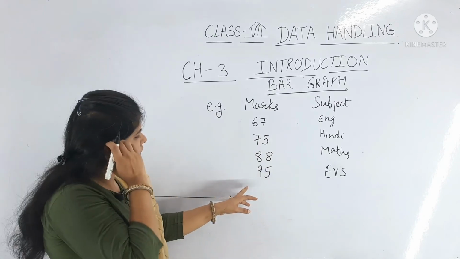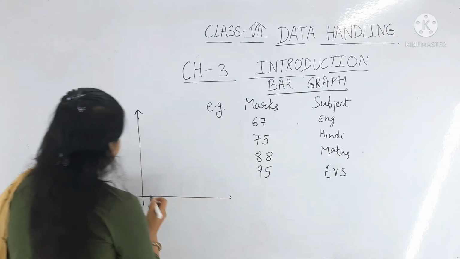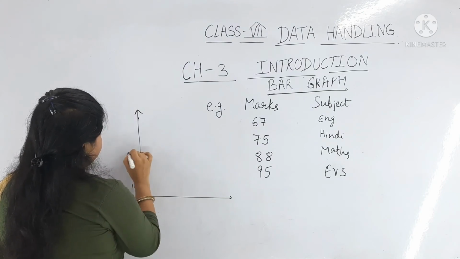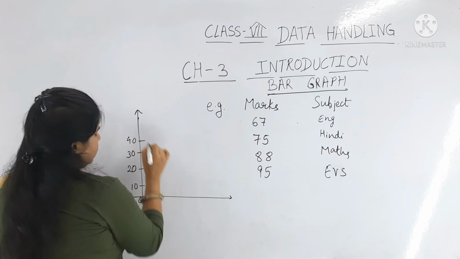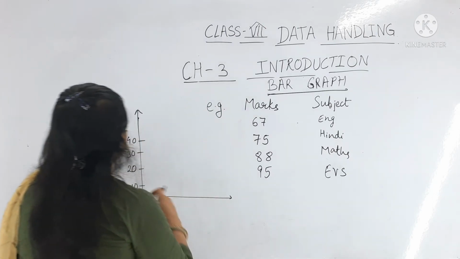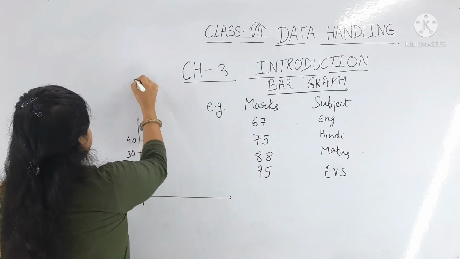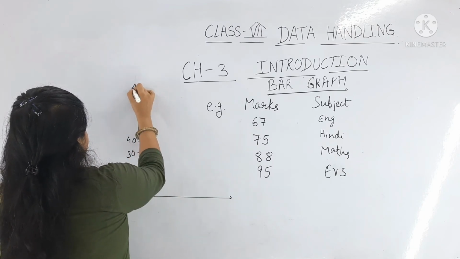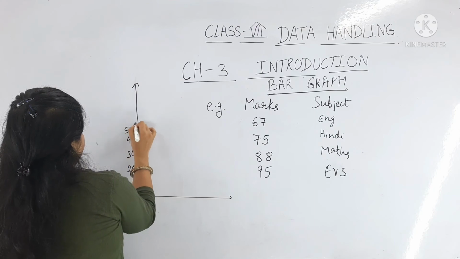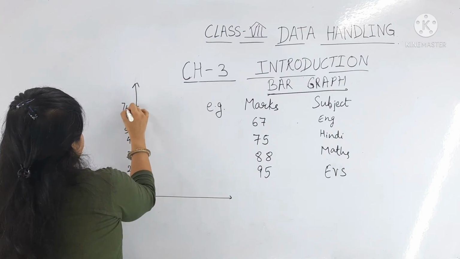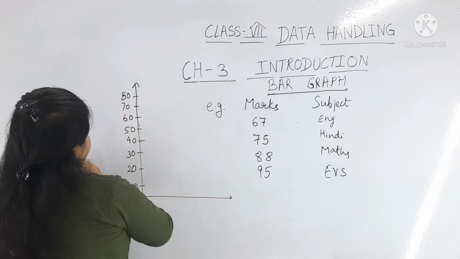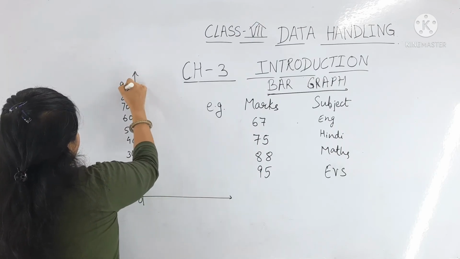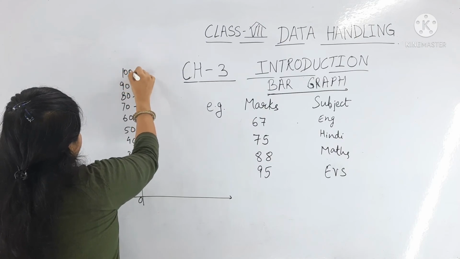Here it is out of 100, and if I take here 0, then 10, 20, 30, 40, 50, 60, 70, 80, 90 and 100, right?